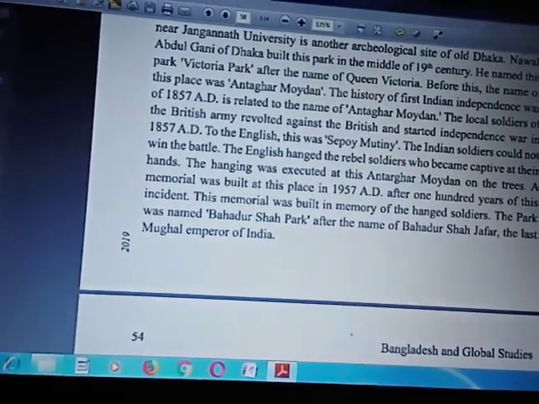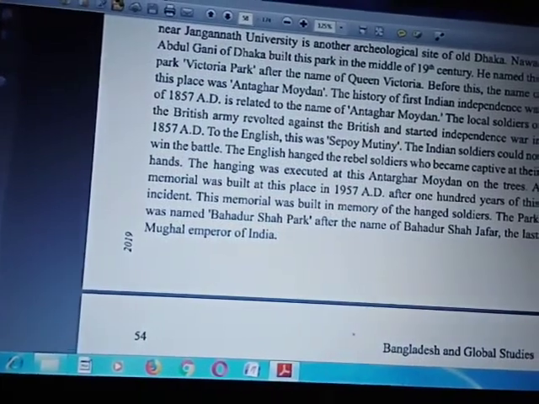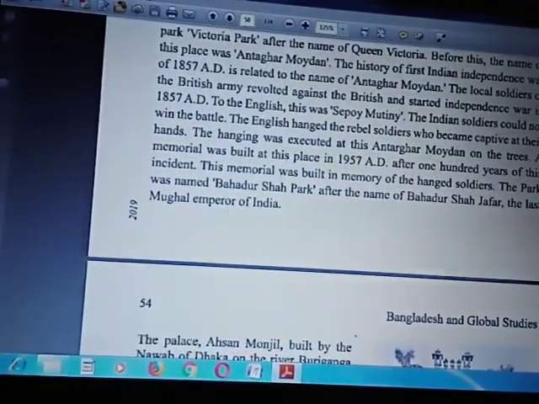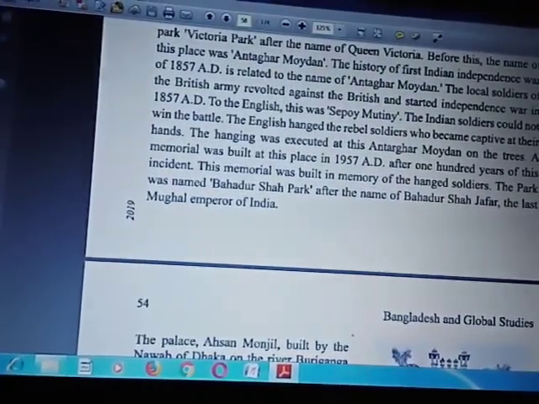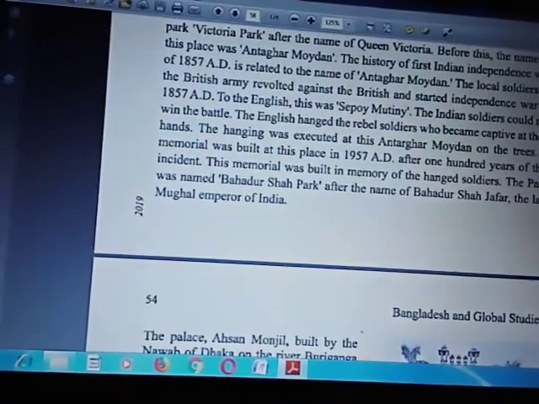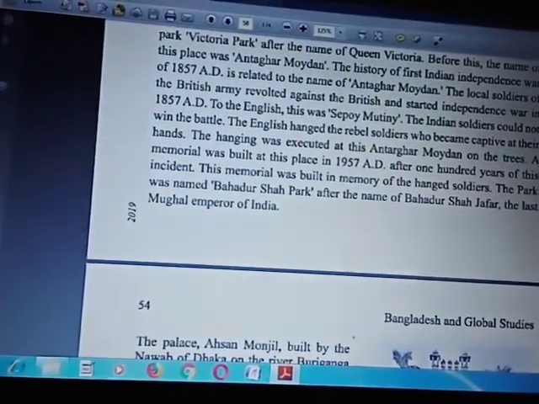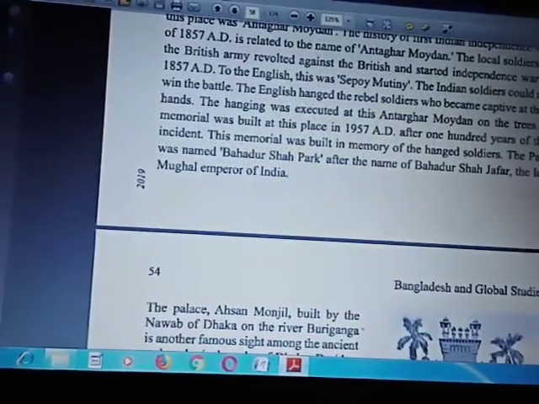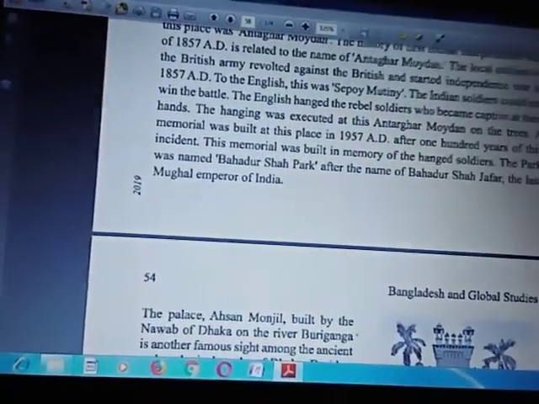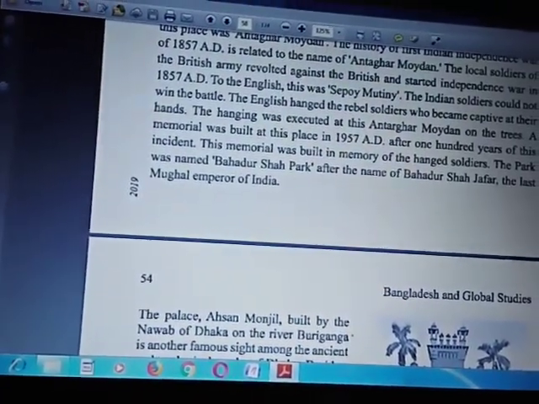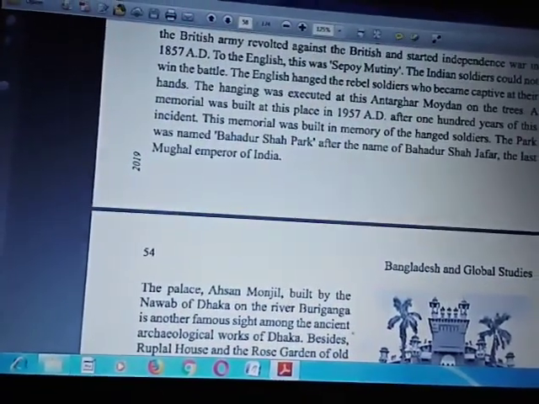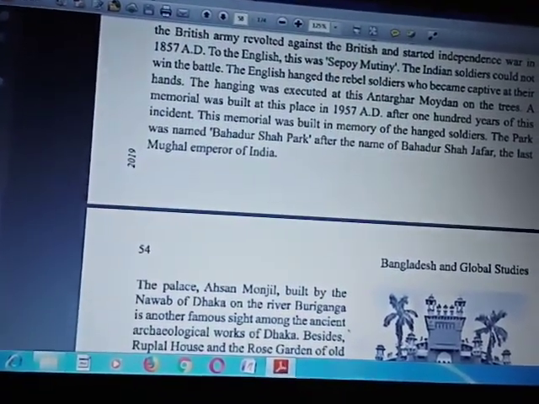The local soldiers of the British army revolted against the British and started the independence war in 1857 AD. To the English, this was the Sepoy Mutiny. The Indian soldiers could not win the battle. The English hanged the rebel soldiers who became captive at their hand.